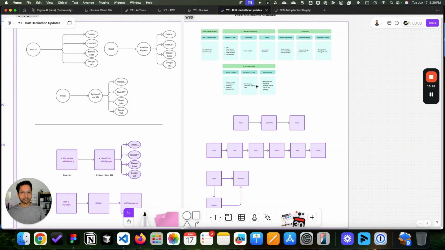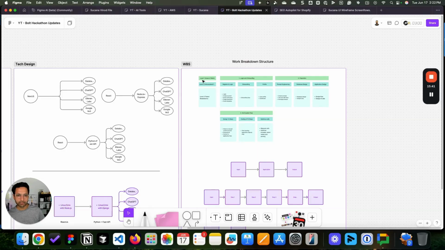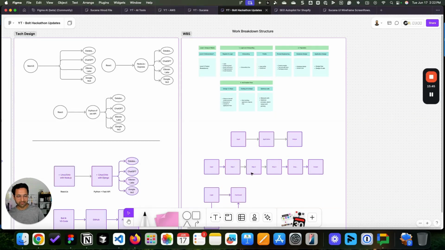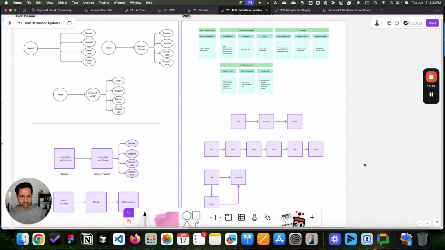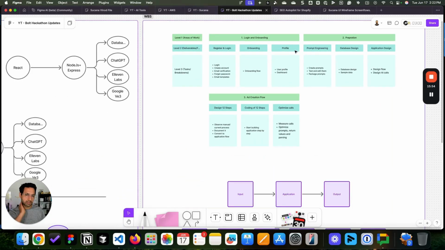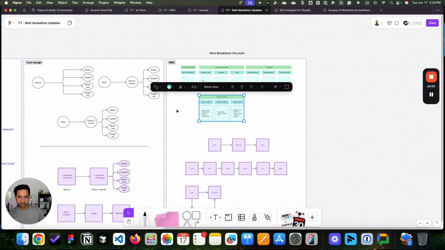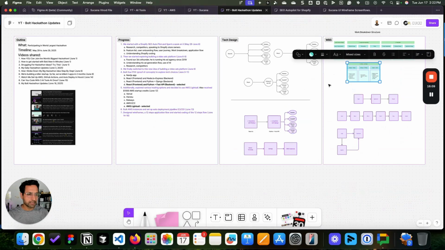There are multiple things that are happening. Number one, we have wireframes, we have high level flow and all. And apart from that, I have also created the low level flow that I'm currently using along with a few additional things. And then these are my work breakdown structure that talk about registration, onboarding flow, profile, prompt engineering, database design, application design, and a couple of other things. So this is where we are. It has taken us a long time to get here, but we still have almost half of the month.